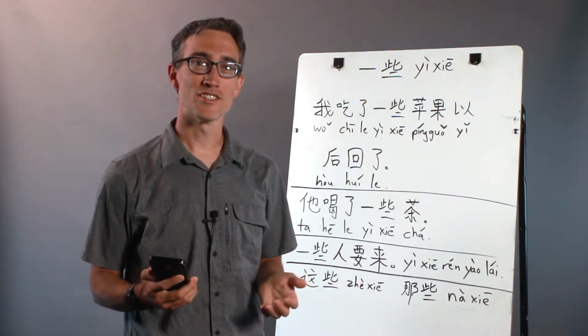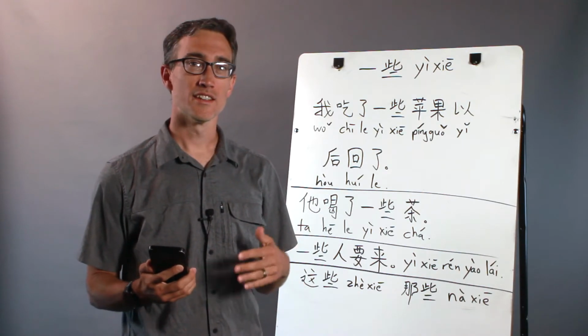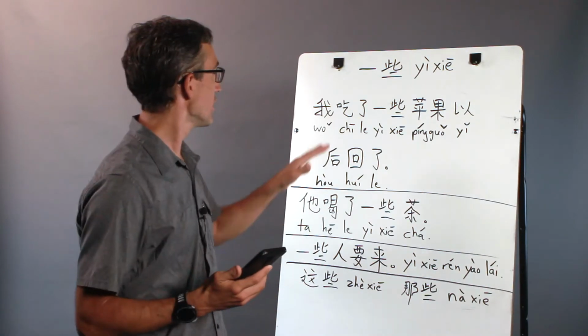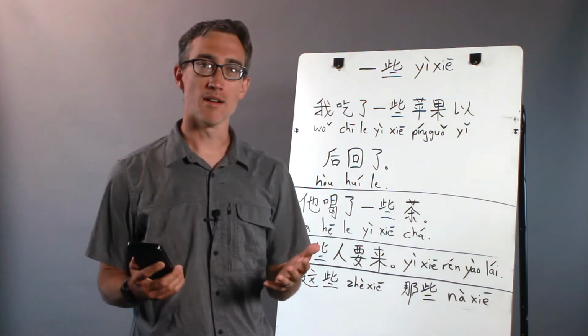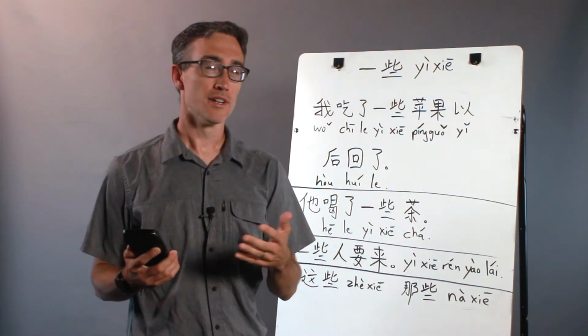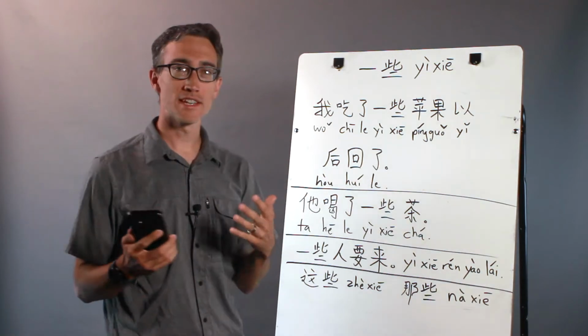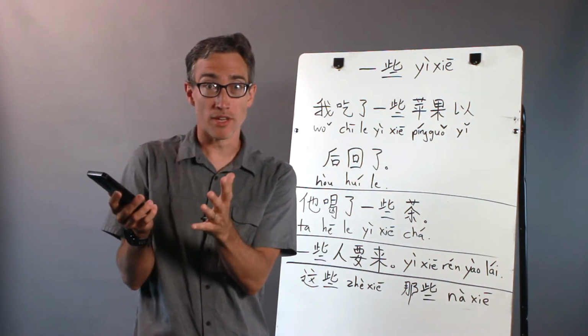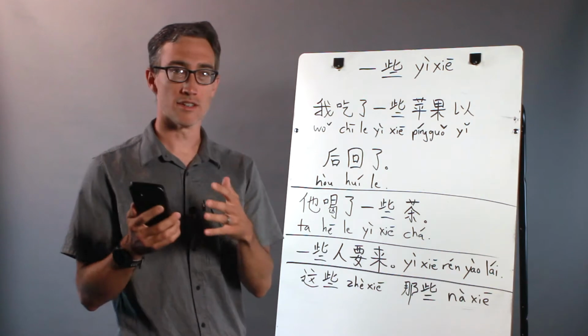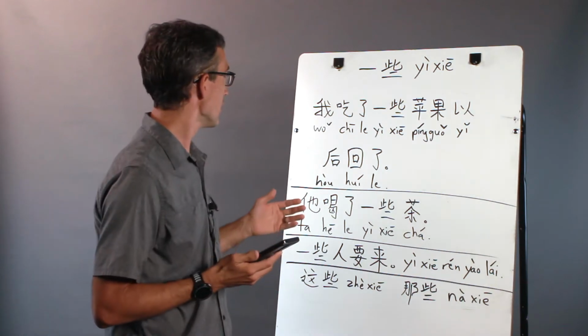In this point, I'm going to teach you how to use 些, specifically the word 一些. It means some, or in some cases a few. The word translation "some" works most of the time. And it's basically how you express a little bit of something, or a few of something.